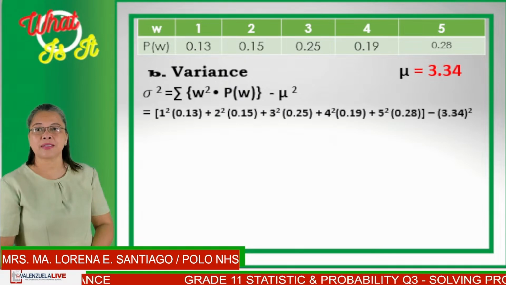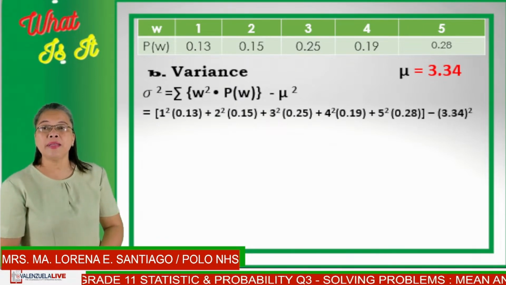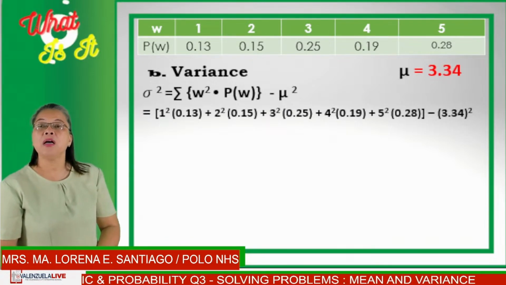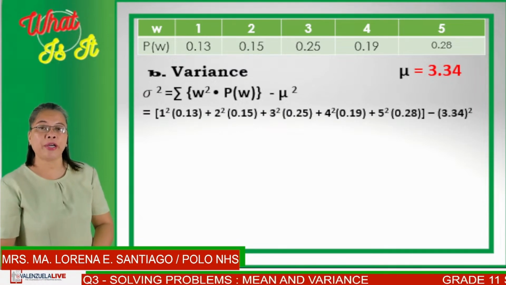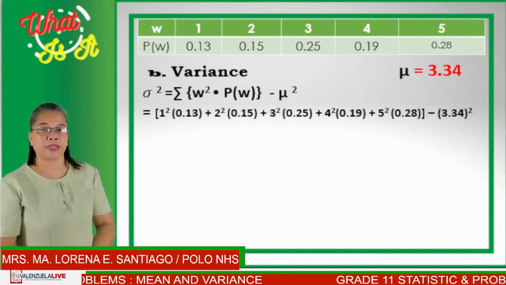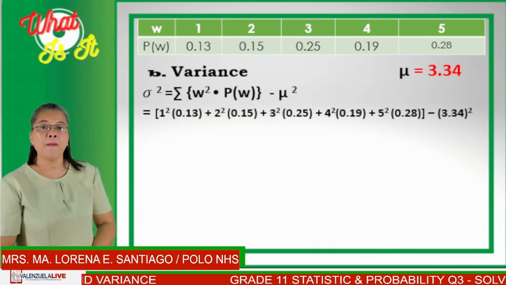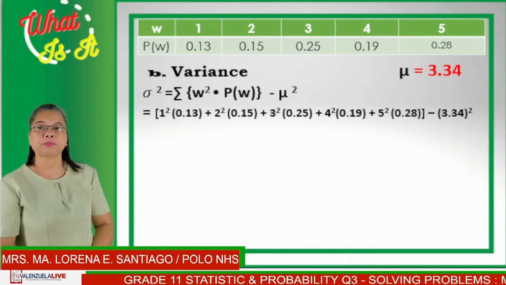So we will have 1 squared times 0.13 plus 2 squared times 0.15 plus 3 squared times 0.25 plus 4 squared times 0.19 plus 5 squared times 0.28 minus the square of the mean 3.34.